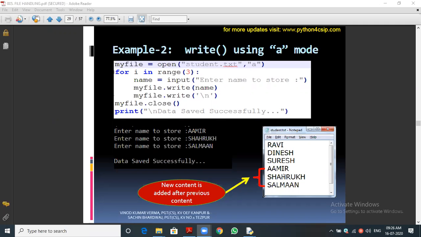In append mode, what will happen? The previous data won't be deleted. You can see the cursor. The previous data won't be deleted, and the new data is also stored safely in the file. So that is the use of append mode. Append mode is very useful in real-time programs. Definitely we should use append mode only in real-time programs.